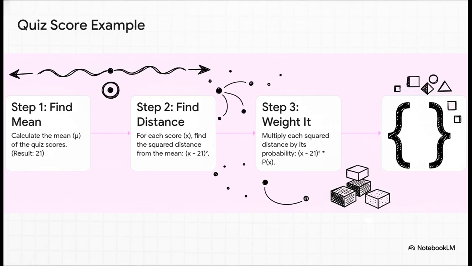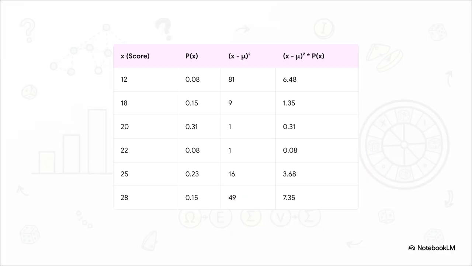Step 3, we'll multiply that result by its probability. And step 4, we'll add it all up. This table shows all the gory details. Let's trace that first row together. The score, x, is 12.